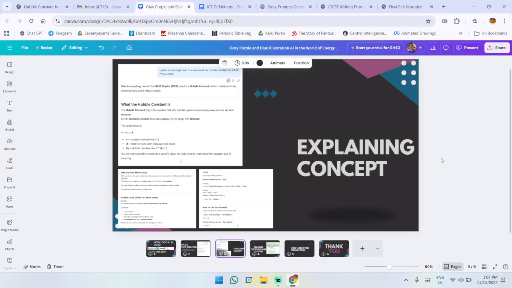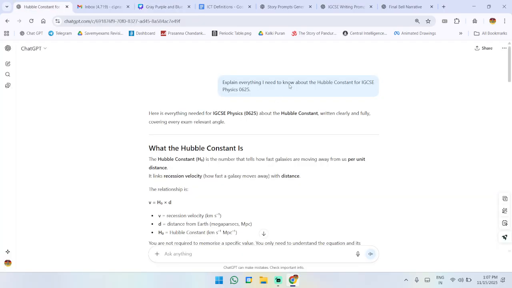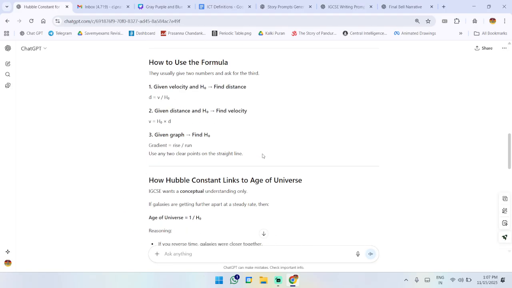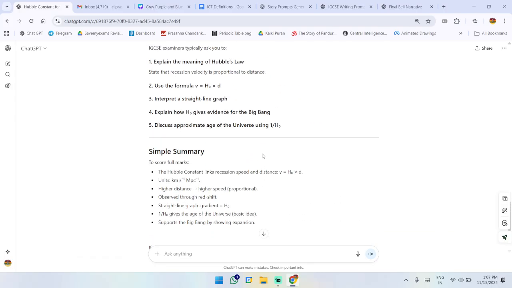Moving on, use ChatGPT to explain concepts you don't understand. For example, I went here and then I said, explain everything I need to know about the Hubble constant for IGCSE Physics 0625. Now, what I've done here is that I've told it to explain every single thing about the topic for IGCSE Physics 0625. Now, you can make it even more specific so that it gives you everything. You can say based on the syllabus for 2026 or something like that, and then it will explain everything to you. Now, this would be in a kind of summarized form.